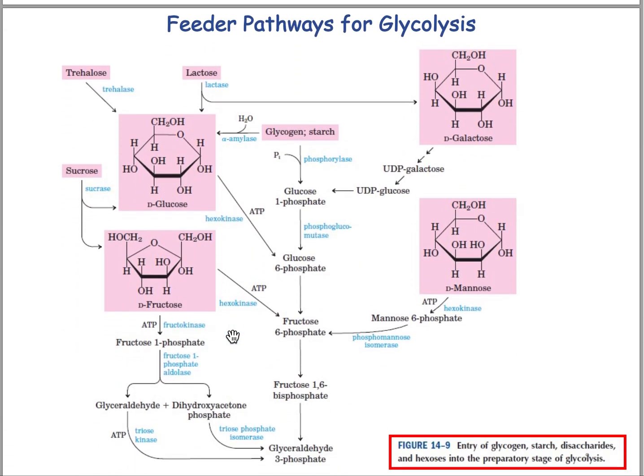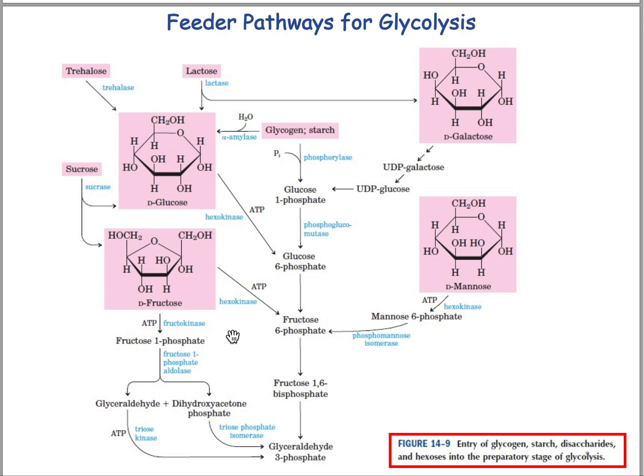So what are the feeder pathways of glycolysis? That means we studied glycolysis in the last lecture 6, where we studied glycolysis being initiated from glucose, but there were other carbohydrates or other members of carbohydrates. So in this slide, we will study how the other carbohydrates will be entering into the glycolytic pathway. So let's start with the glycogen.